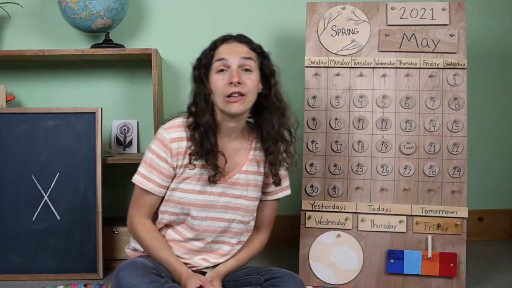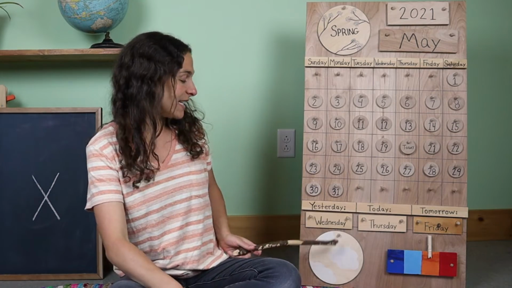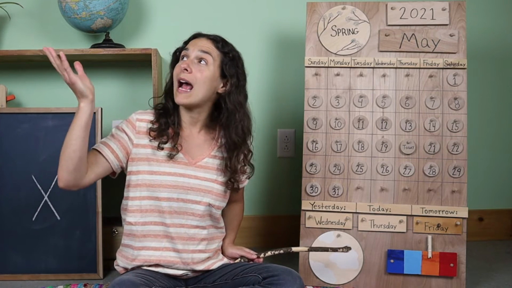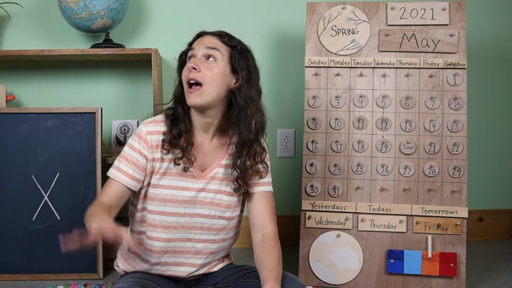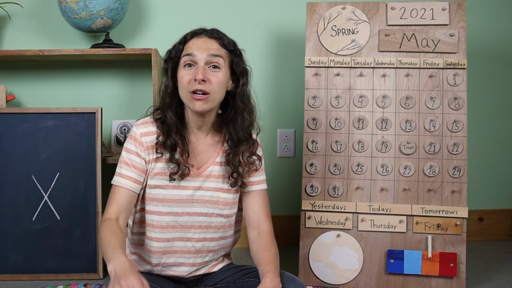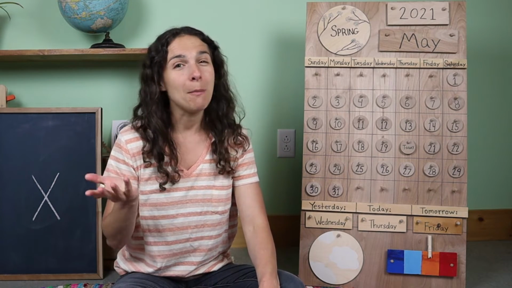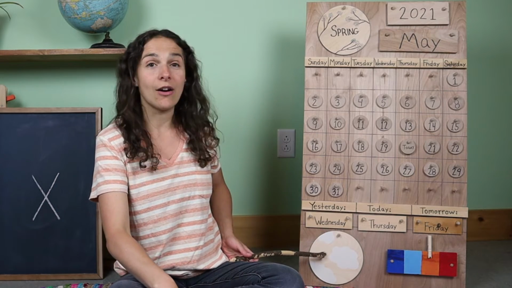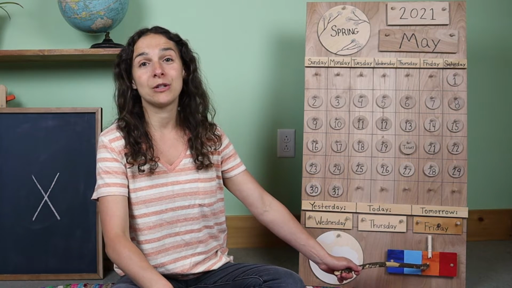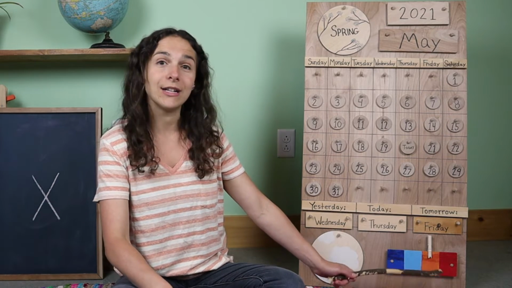So after a lot of warm, sunny days, it looks like the sun is hiding behind the clouds today. When I look outside of my window right now, I see a gray, white sky because it's pretty cloudy right now. It may rain later on today, but for now it's just cloudy, but it's still warm outside. That's why my temperature chart is on orange. Friends, what do you see when you look outside the window right now?